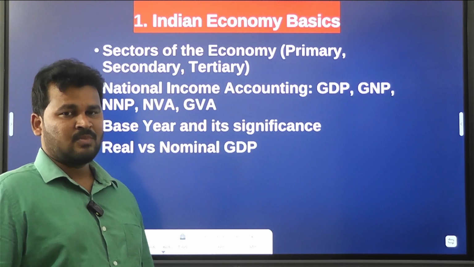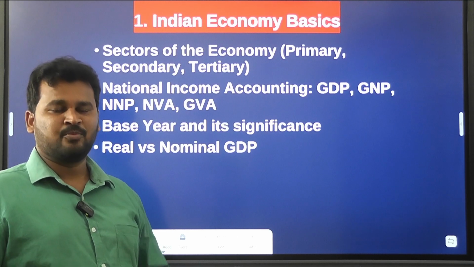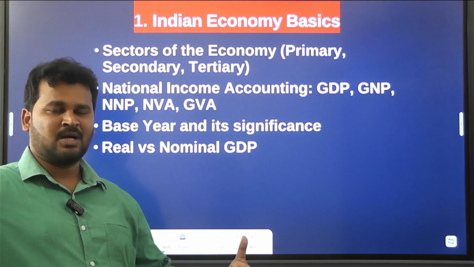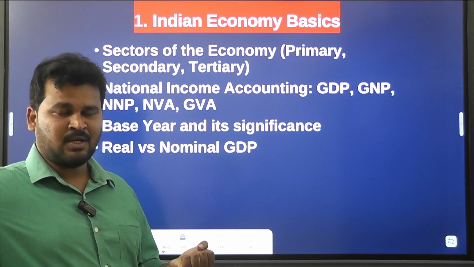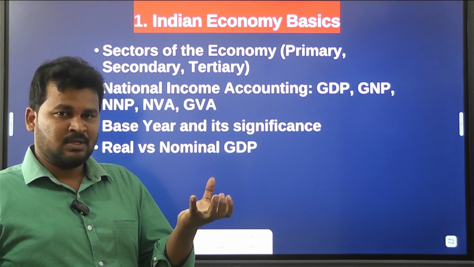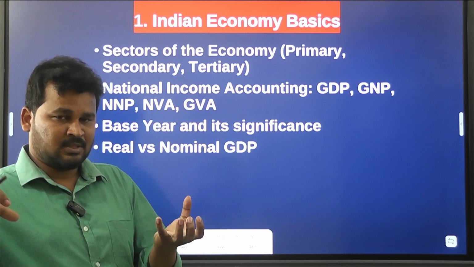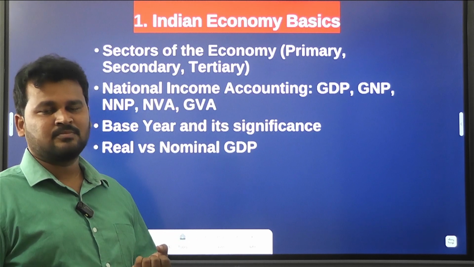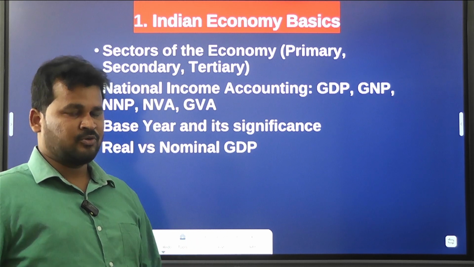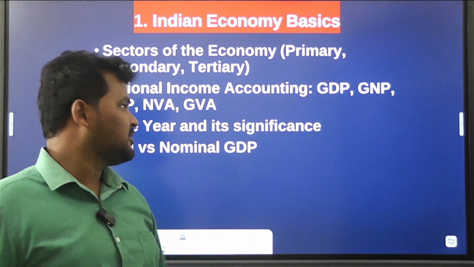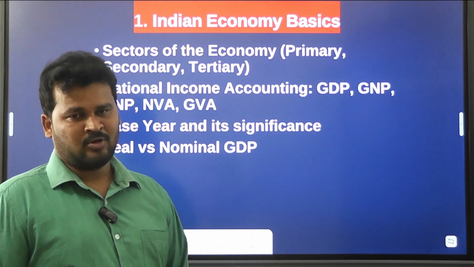important concepts. How demand and supply change. If supply increases, what will happen? If more demand is created and supply is less, what will happen? You have to know it. If supply increases and there is less demand, what will happen? You have to know it. Such concepts you need to know here. Then after that, you have to know the sectors of the Indian economy.